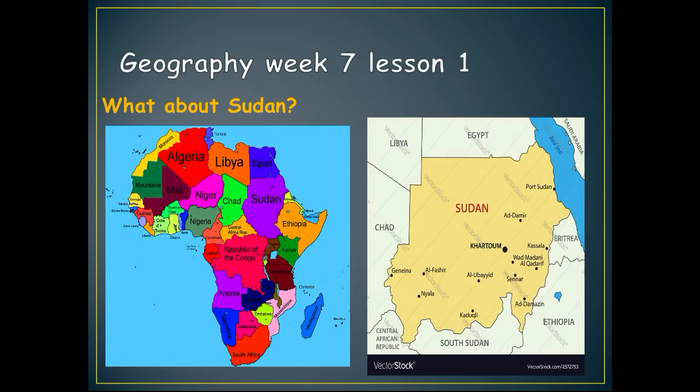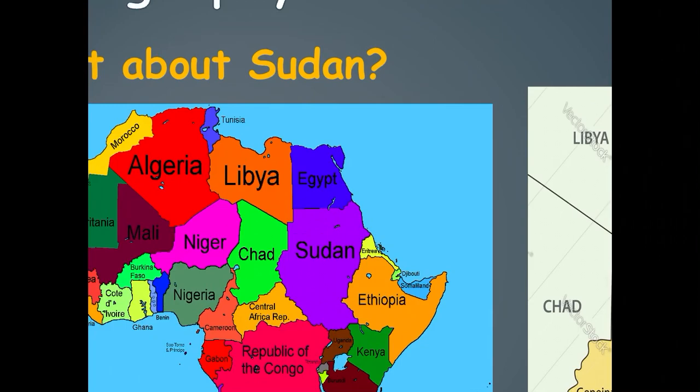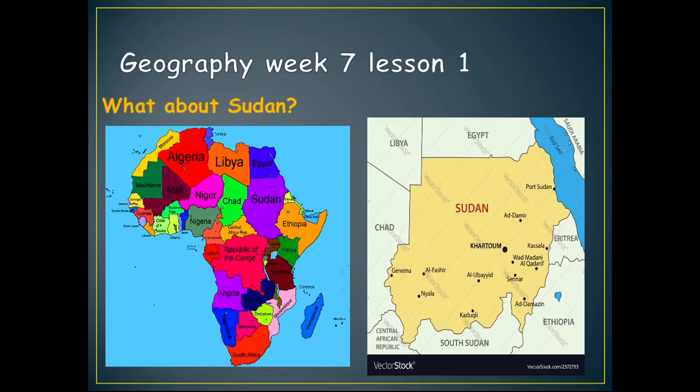So, can you find Sudan in the map of Africa? Yes, it's in the middle between Libya, Egypt, Chad, Ethiopia. It's in purple here. This is Sudan. This is another picture of the whole Sudan here. So what about Sudan? Do you think we have our own language and money? Yes, so what language do we speak? We speak Arabic. It is our main language, but we also speak English, and sometimes people speak French. They learn it here, but the main language or our mother tongue is Arabic.